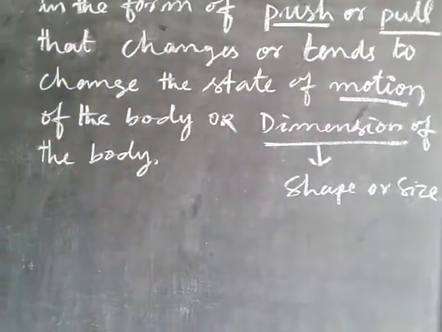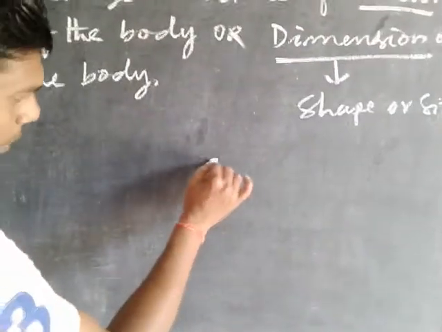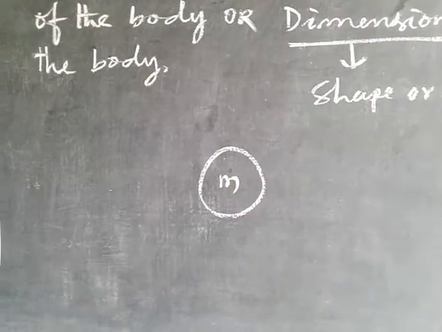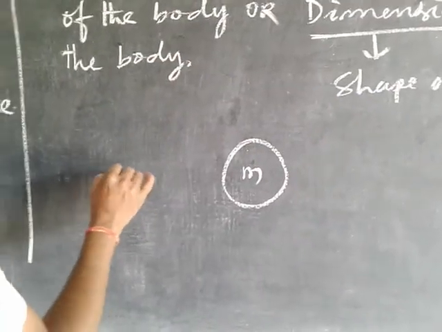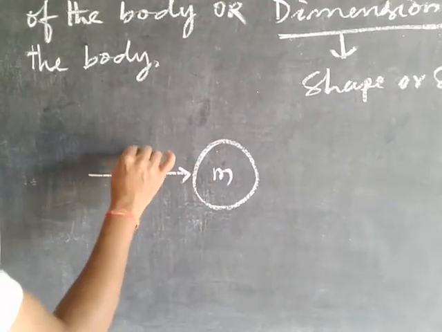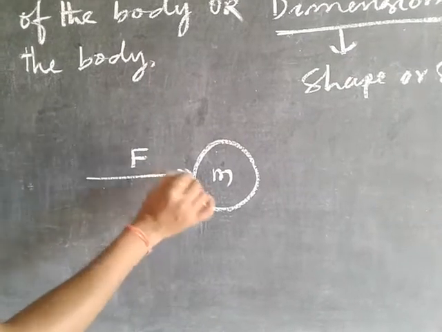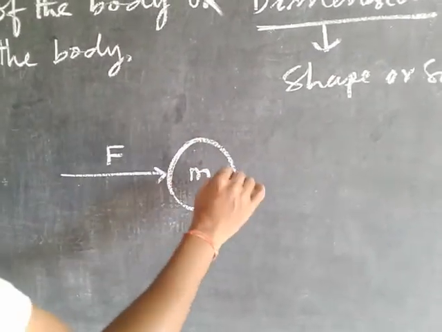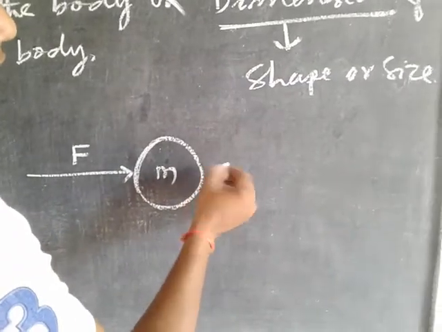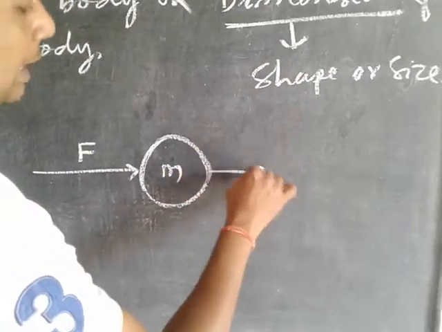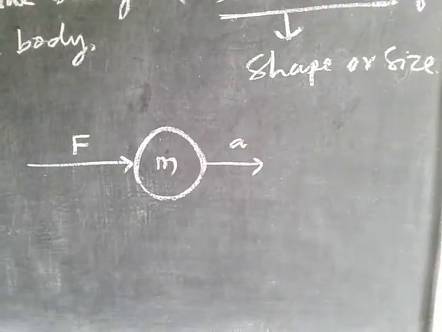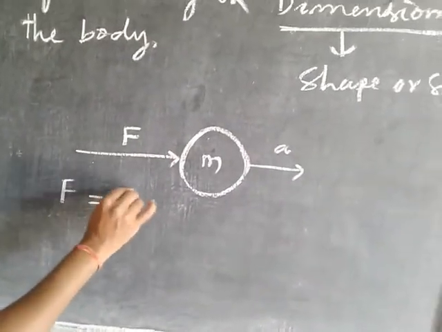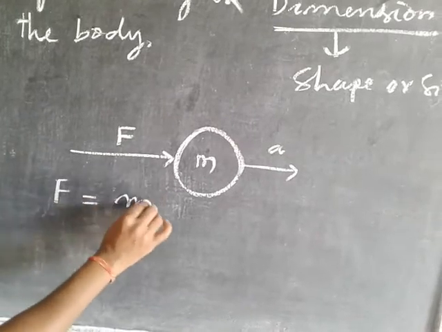Suppose this is a body having mass m, and when we apply some force in this direction, the body will get an acceleration a. Then we can write F equals m a.